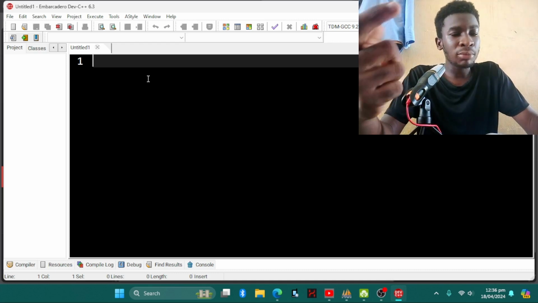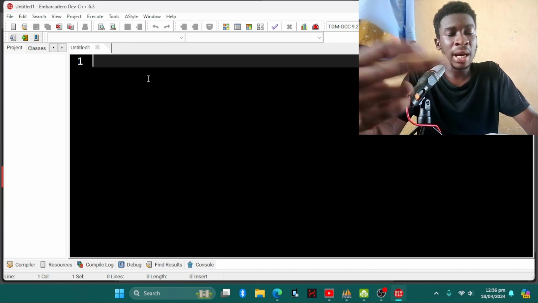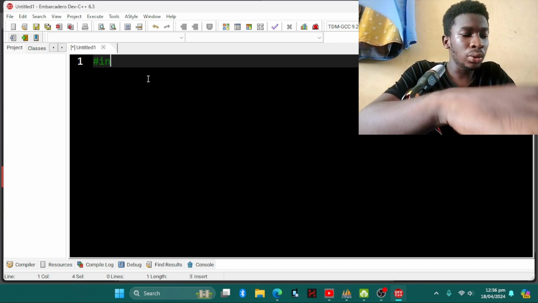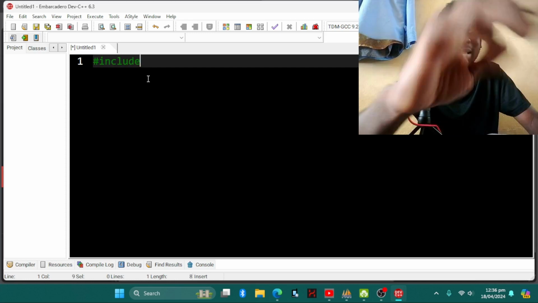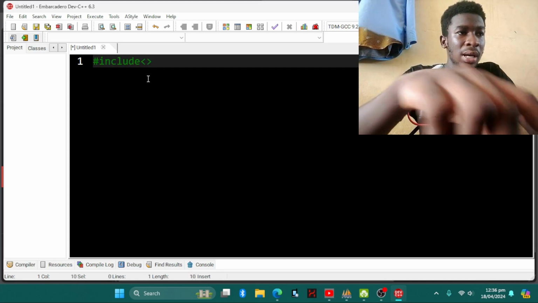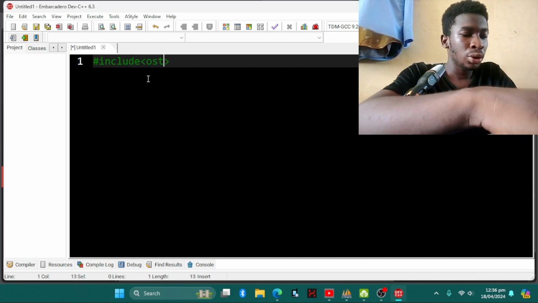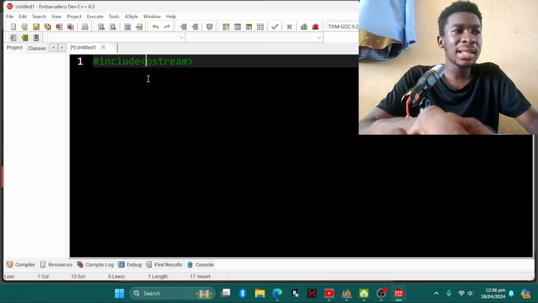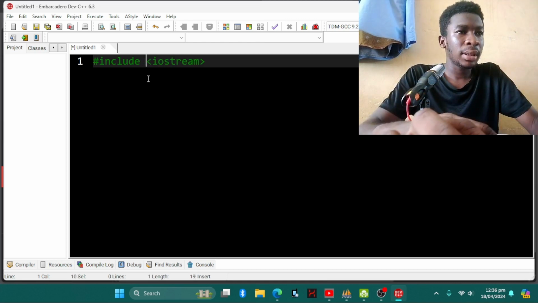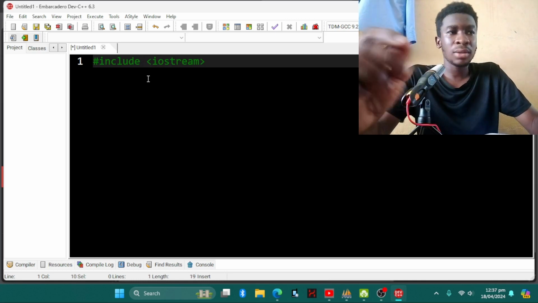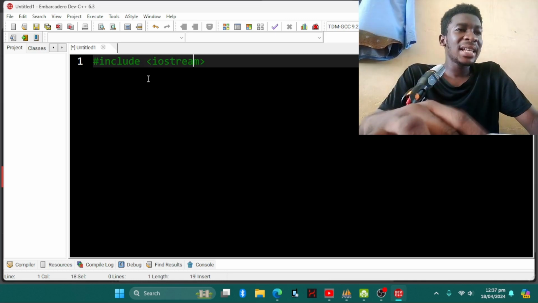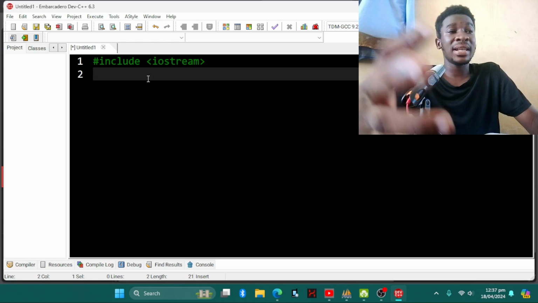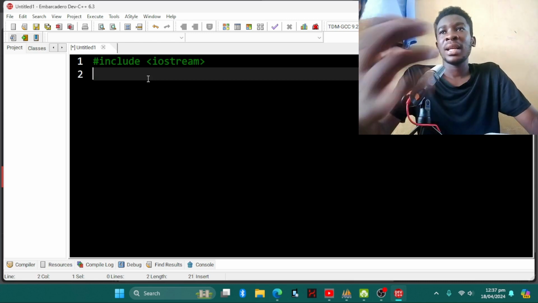So we are going to do hash include iostream. Shift 3 for the hash, then include, all in small letters. Remember C++ is case sensitive. When we say iostream, the I stands for input and the O stands for output. That's the first part of our C++ program. It's like when you're writing a letter: what you write first is your address, and the kind of address you write will determine the kind of letter you're writing.